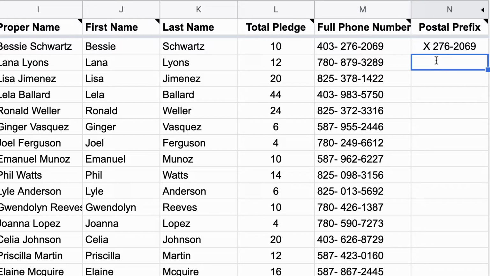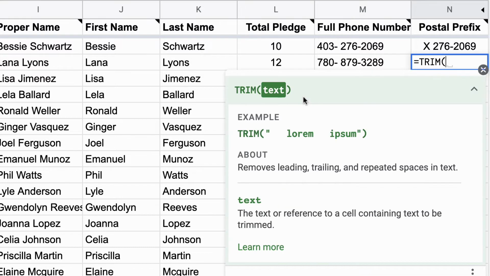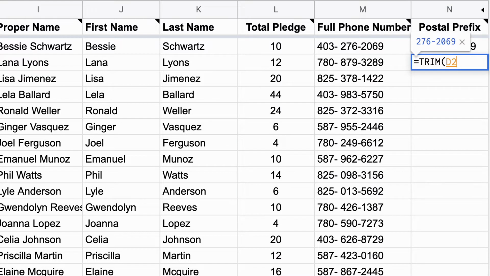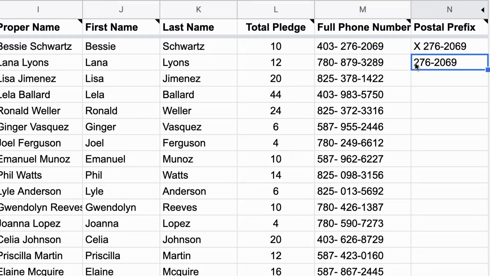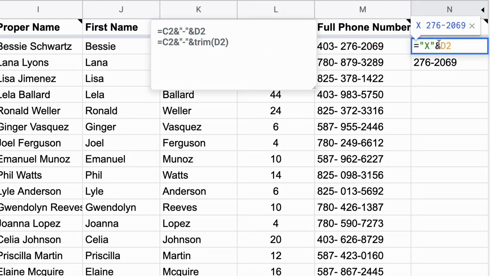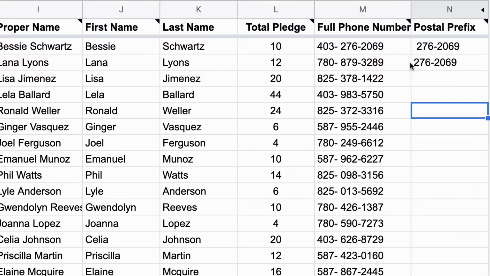What I want to do though is I want to use trim. So I'm going to go equal to, and I'll use the word trim. Now trim basically removes spaces, either spaces at the front or the end. So it'll do both. So basically point to the text you want to get rid of. I'm going to point to that original piece. I'll even do the same number here. And I'll be able to see here that there's no space there now, like there is here. Let's compare. So there's the trim in action.